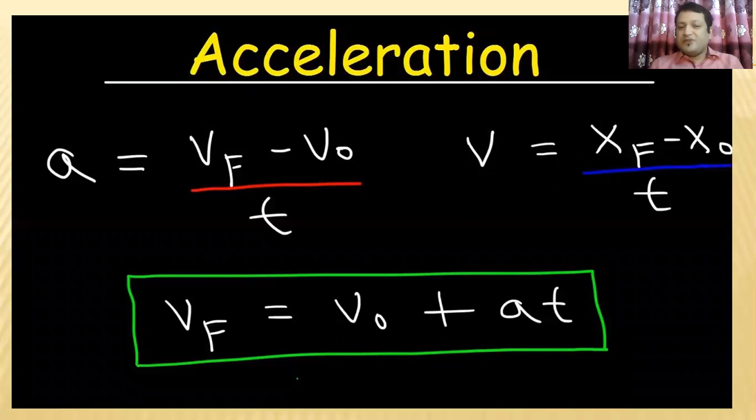So the final velocity equals the initial velocity plus acceleration into time. If we use this formula, we can understand the relationship between velocity, acceleration and time. You understand?